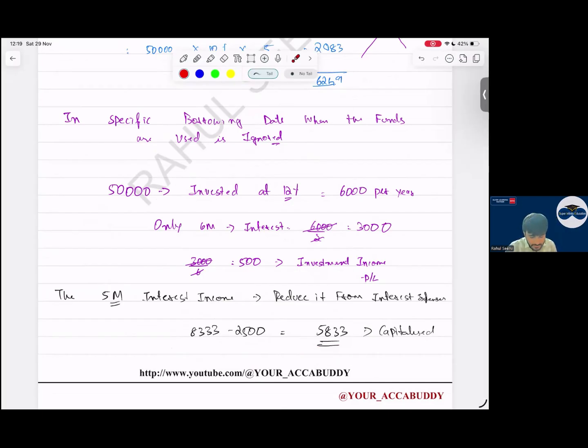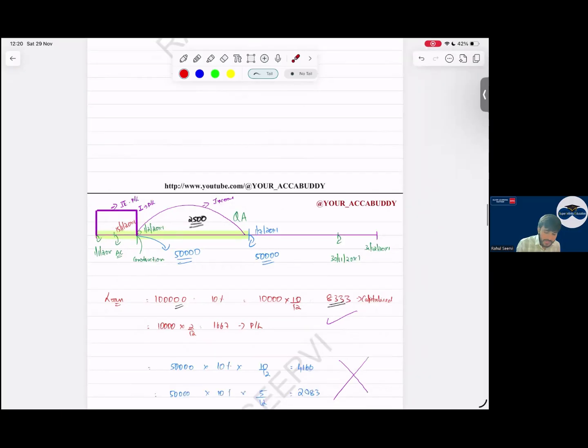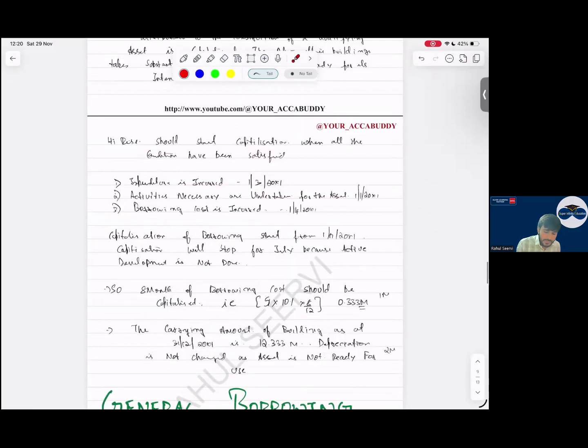So what is it, sir? If this is going to P&L, and if here we have some income, sir, that also will go to P&L. But income will not be there because the fund is not there. But here we had the fund, sir. In that case, income also will go to P&L, interest also will go to P&L. Simple. So what is the formula for specific borrowing?